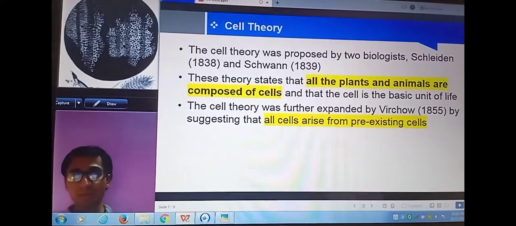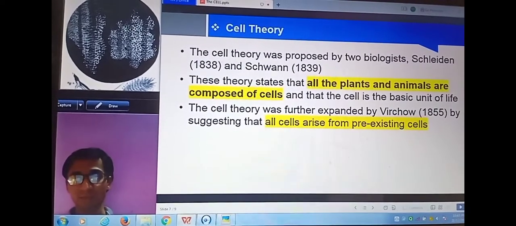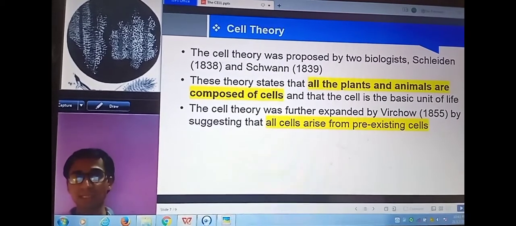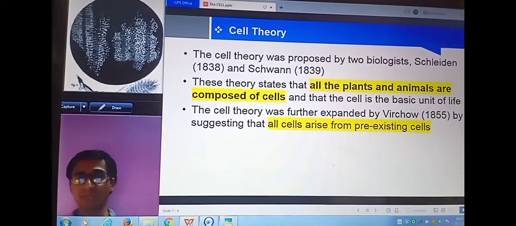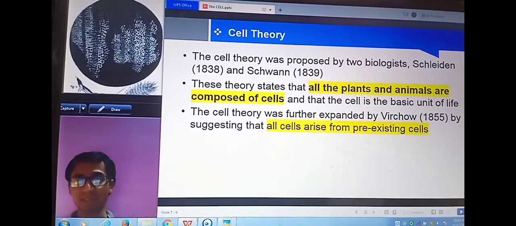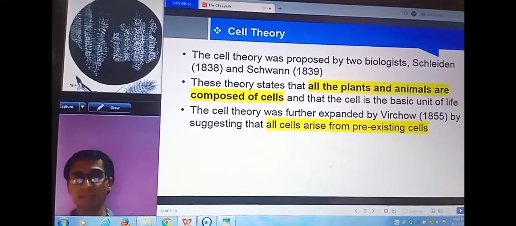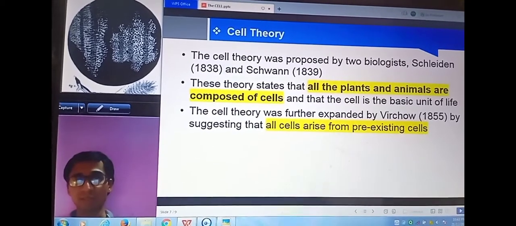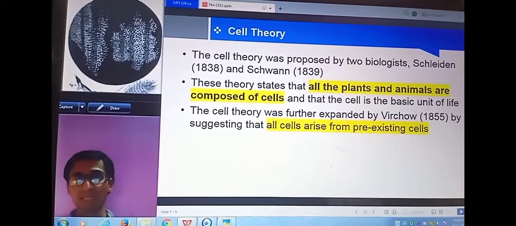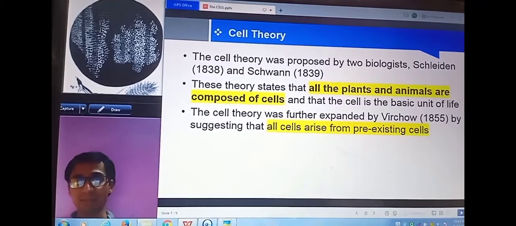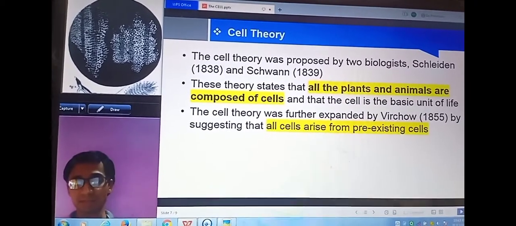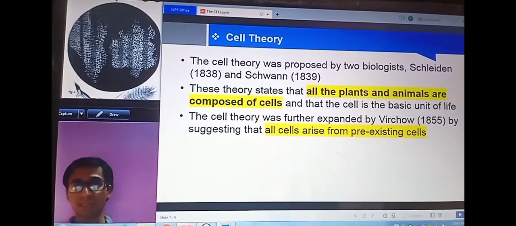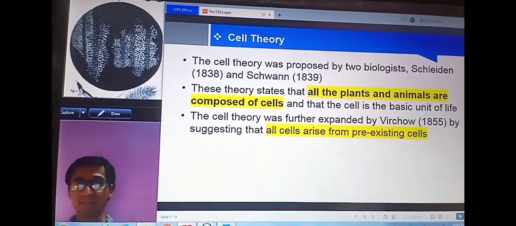When a baby is born, his size is very small. Eventually, as he grows, his size increases. The increase in size is because the pre-existing cells, or the cells which are present at the time of birth, are dividing, and when they divide they accumulate in the body. That's why the baby increases in size, and eventually becomes an adult. That's why the statement that all cells arise from pre-existing cells is correct.